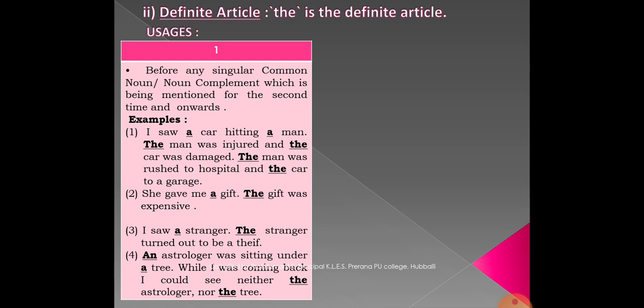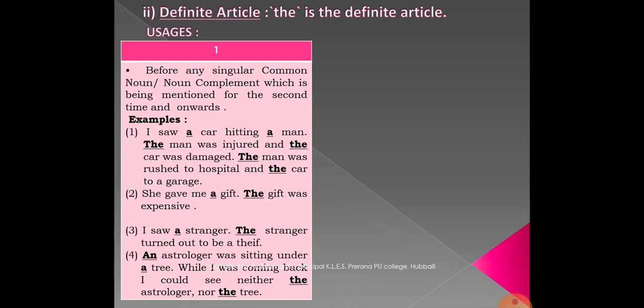Next one: "An astrologer was sitting under a tree. While I was coming back, I could see neither the astrologer nor the tree." For the first time we are using astrologer, so we have used the indefinite article there.